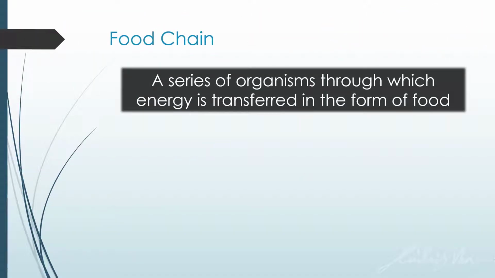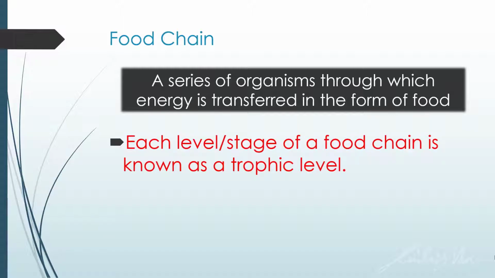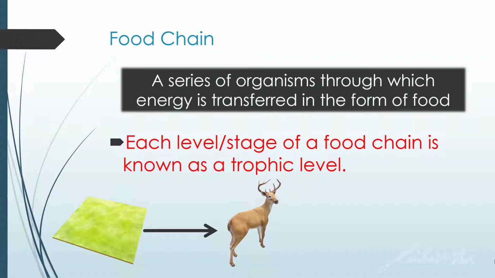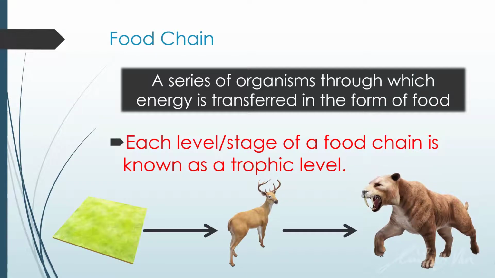So let us first look at the definition of a food chain. A food chain is a series of organisms through which energy is transferred in the form of food. So each level or stage of a food chain is known as a trophic level. To give an example of a simple food chain, we start off with grass, which is eaten by the deer or the gazelle, and the gazelle is eaten by a saber-toothed tiger. So this is just a simple food chain.